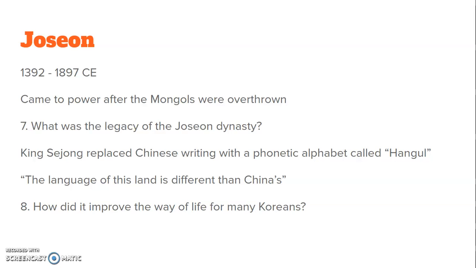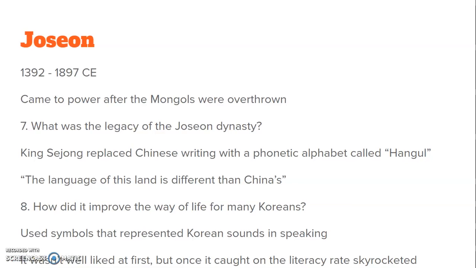So how does that actually improve the way of life for many Koreans, though? Well, it used symbols that represented Korean sounds in speaking. I mean, we have our own alphabet that has its own sounds. That's why it's called phonetic. They have their own alphabet that has their own sounds. And at first, the alphabet wasn't really well liked, but as soon as it caught on, the literacy rate, people's ability to read, people's ability to write, skyrocketed because they had their own language. They could understand their written language better because it represented the words that they spoke. So it all came together for them.